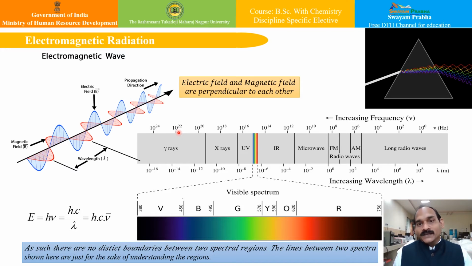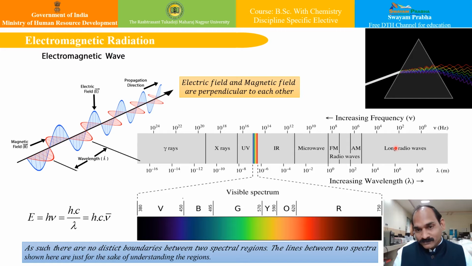Now as we go on increasing the frequency from radio waves to gamma rays, the wavelength decreases. From these long radio waves to gamma rays, the wavelength goes on decreasing: very long wavelength to very short wavelength and very high energy.